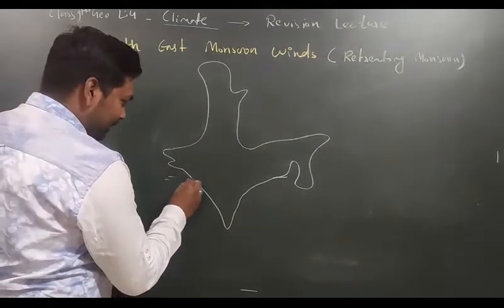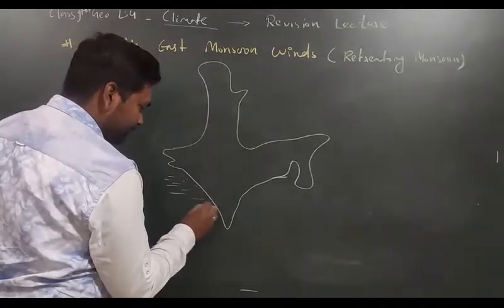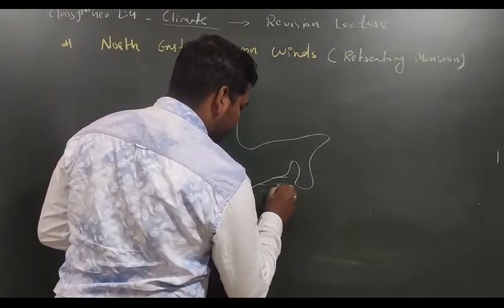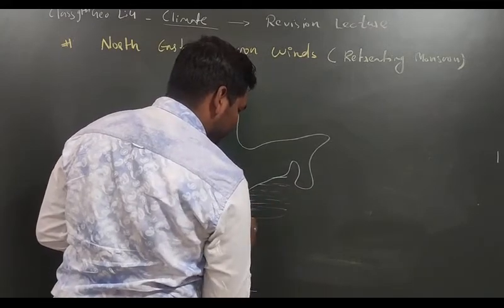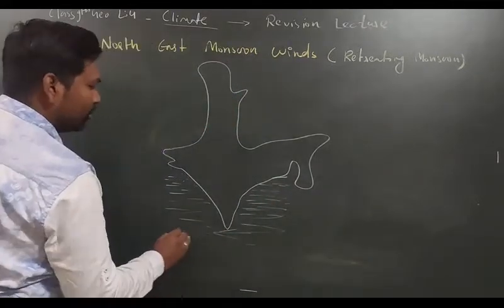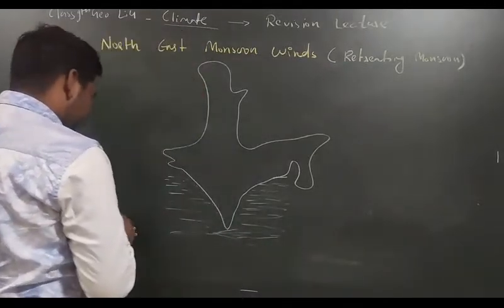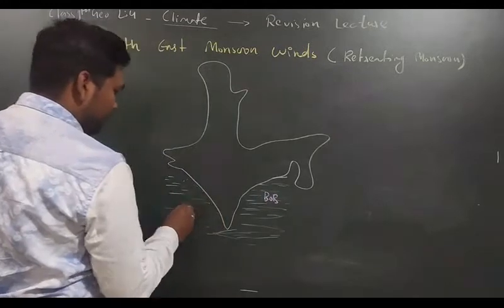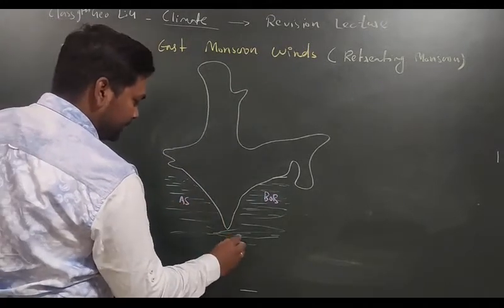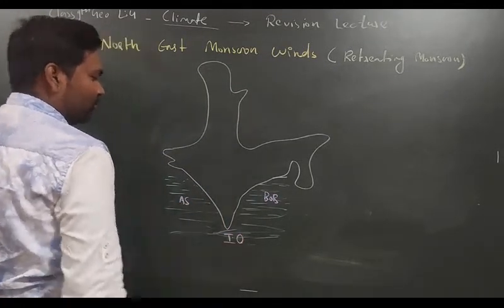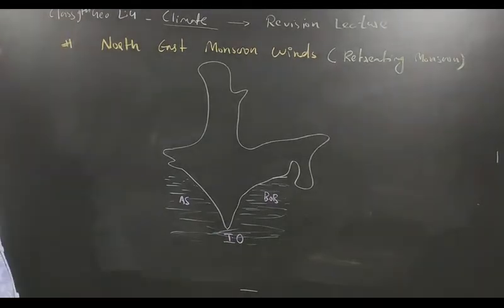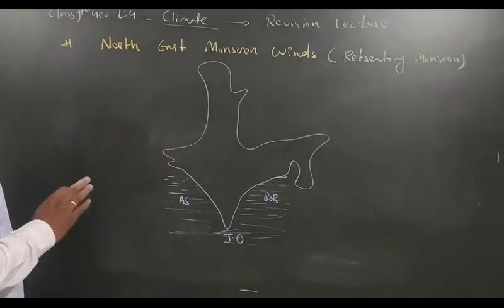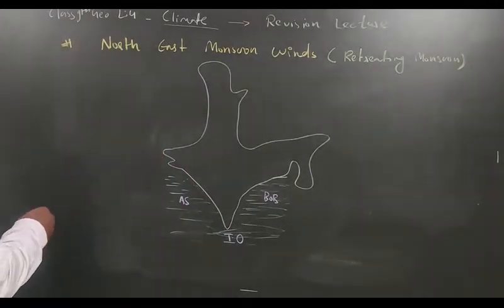Okay. So let us make the water body here. Water body here we have made very nicely. You can also make it in your notebook, and here quickly you can give the naming also. BoB, fine. And then IO. Okay, Indian Ocean, Arabian Sea, and Bay of Bengal. Fine. This particular northeast monsoon wind basically comes in the winter months.